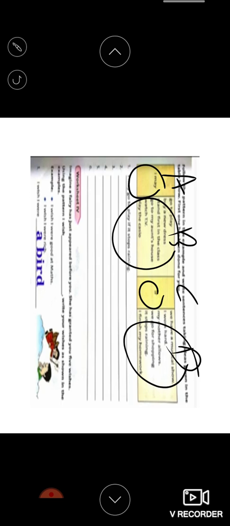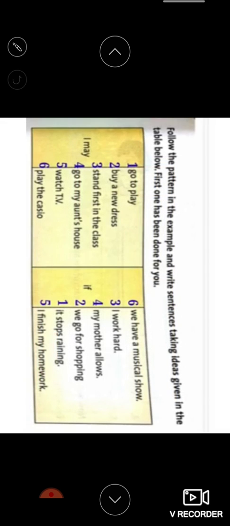I may watch TV if I finish my homework, or if it stops raining. You can just add the point which you feel is better, okay? Then I may play the Casio if we have a musical show. Okay, here are some answers, you can just check. I have written my own way. You can write what you feel is better than that, or write in the same way, okay?